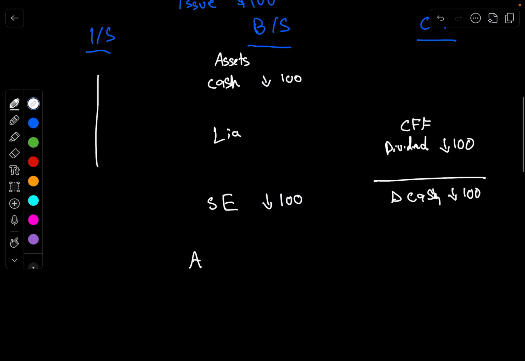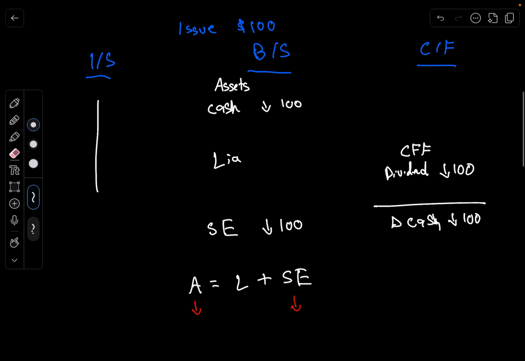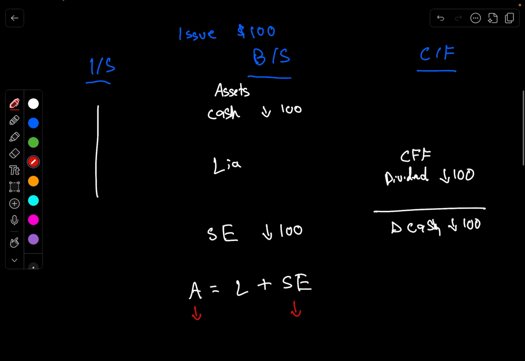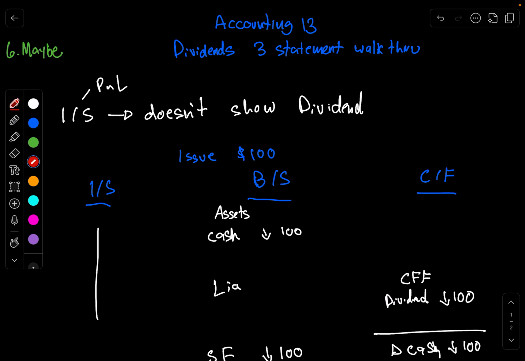So let's check our formula. We see that our assets went down by 100 and our shareholders' equity went down by 100, right? So that's essentially the intuition behind paying out a dividend. It's a relatively simple concept, at least on the three statements. So I hope that's been helpful.